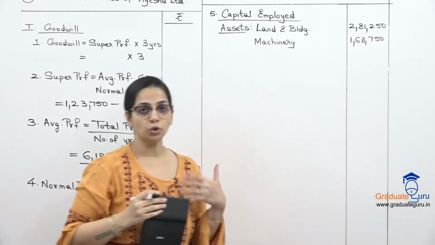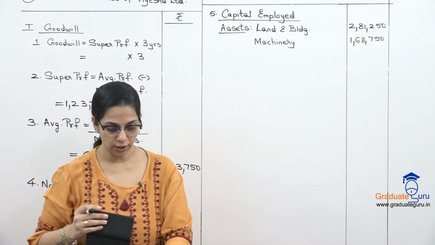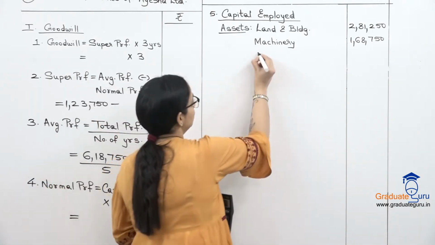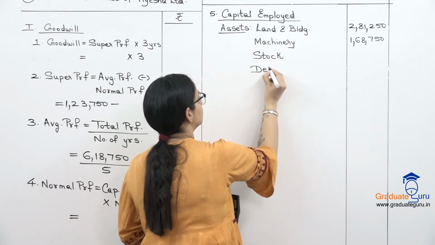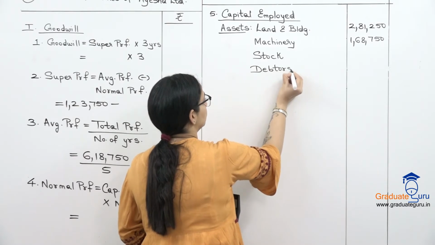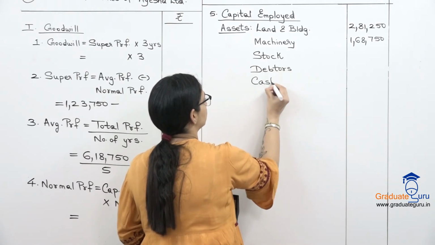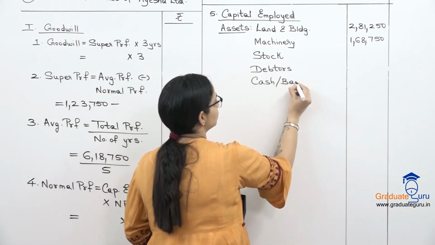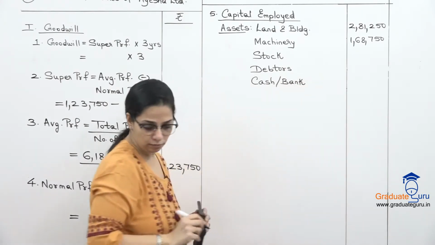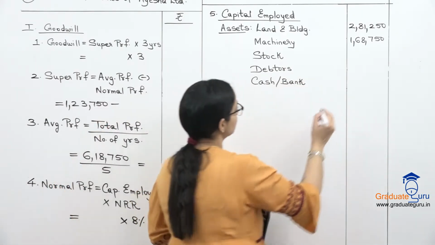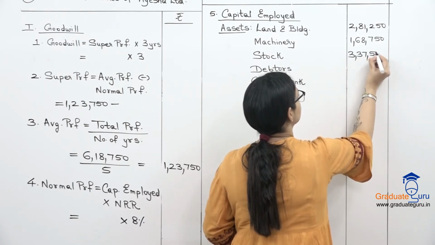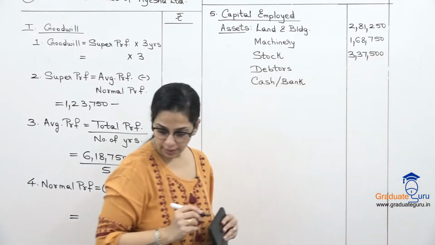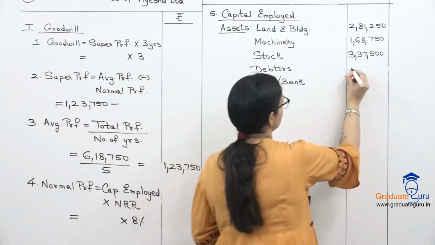Now let's go to the other assets from the balance sheet. No adjustment for that. So we have stock, we have debtors, and we have cash bank. बैलेंस शीट से अमाउंट लेंगे डायरेक्टली. So stock is 337,500. Debtors is 680,625.